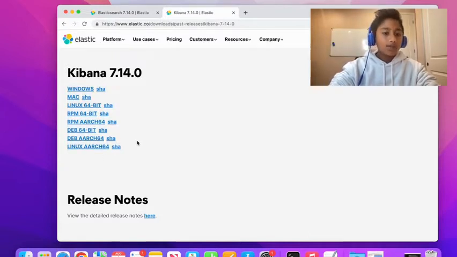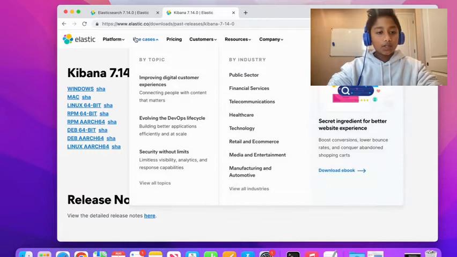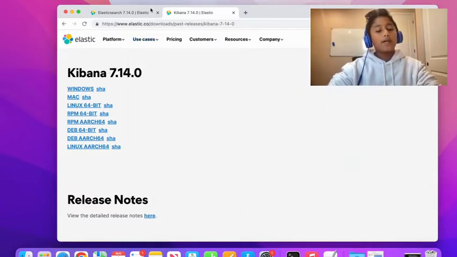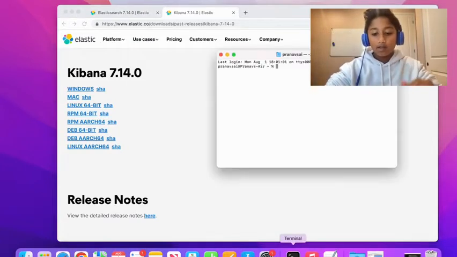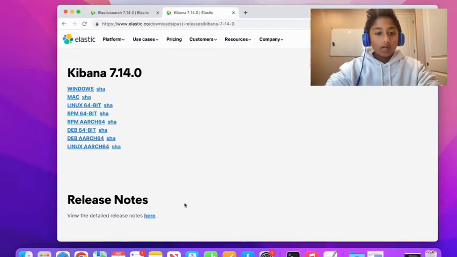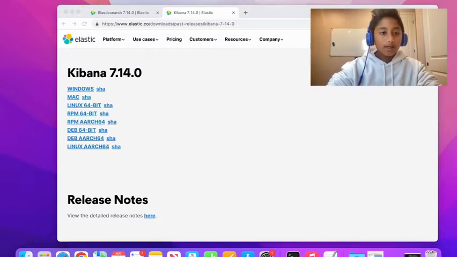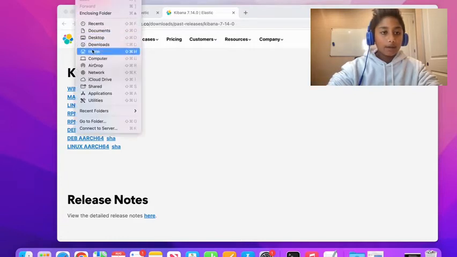Some of the commands to run Elasticsearch are different between Windows and Mac. I'm using a Mac right now, but I'll put a link in the description for the Windows commands too. Once you've installed these, you should get a tar file.